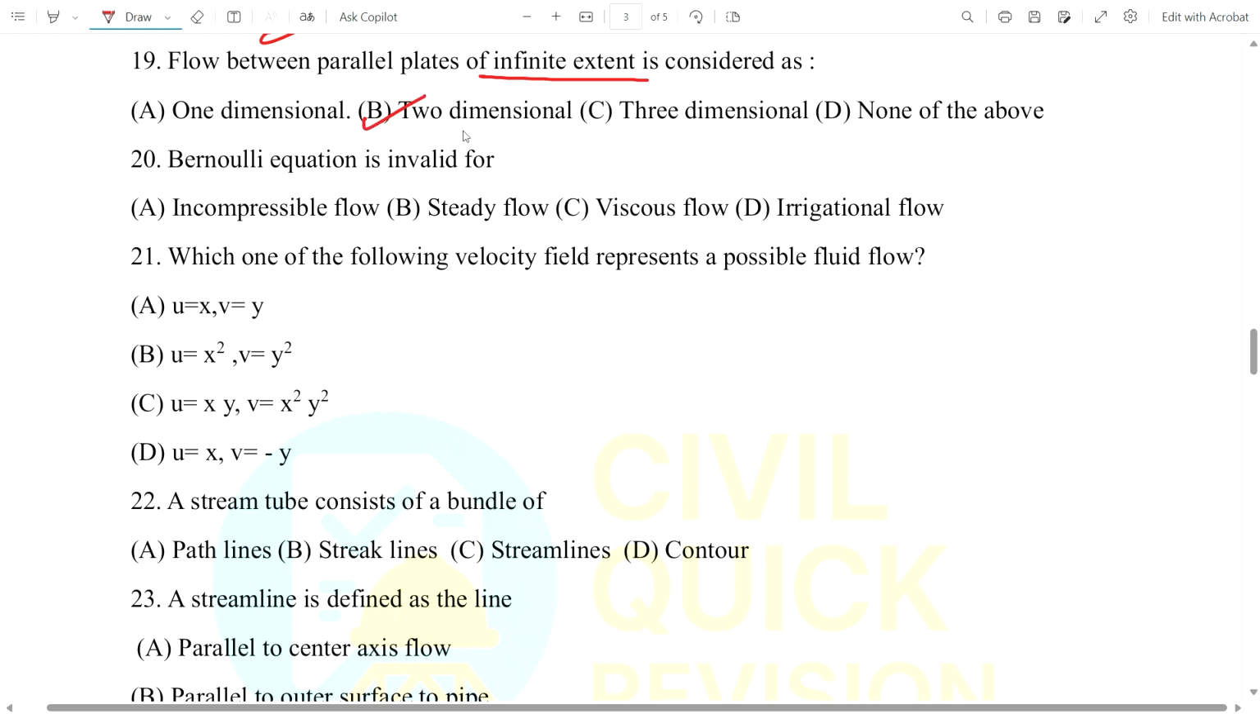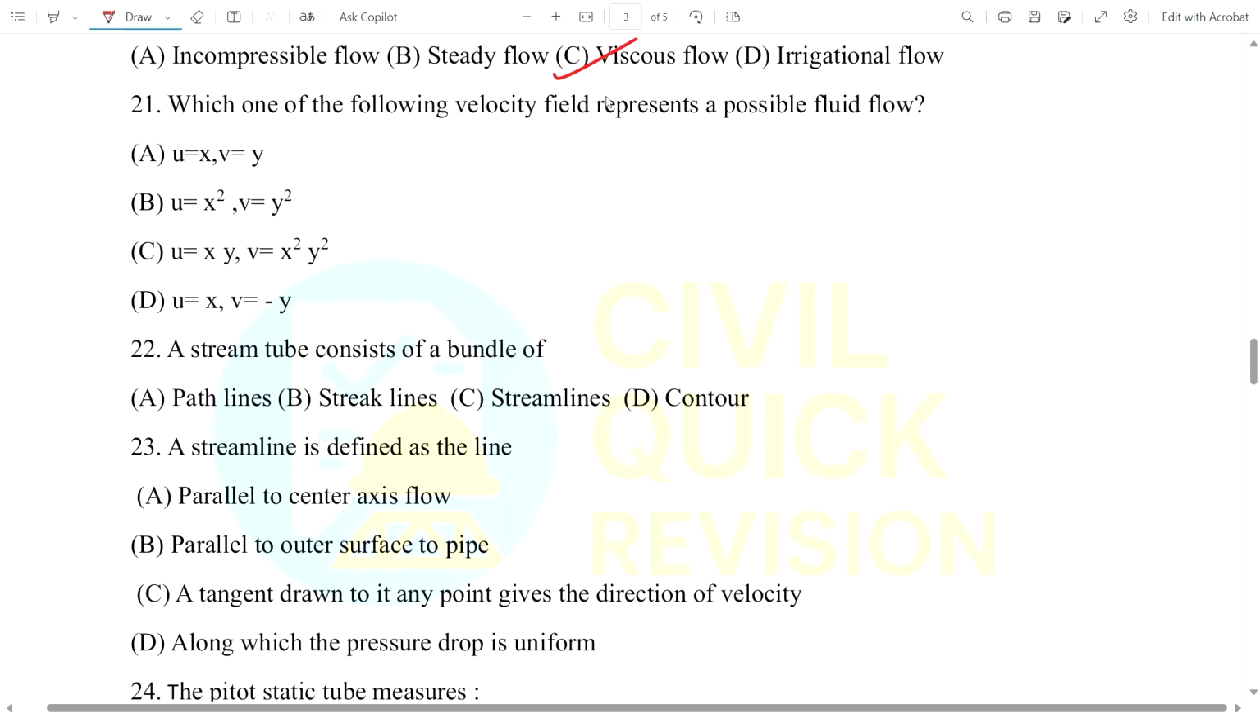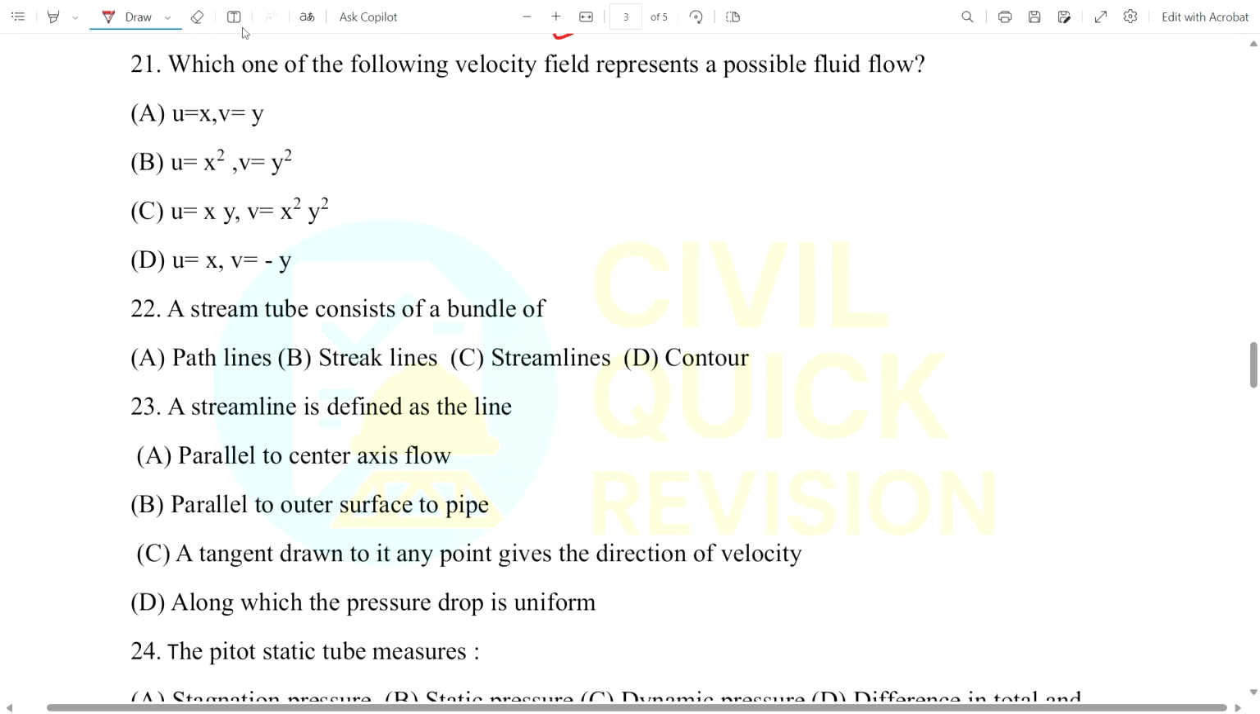Now coming to Bernoulli's equation, it is invalid for what? Incompressible fluid, steady flow, viscous flow, or irrotational flow. The option is viscous flow. It is not valid for viscous flow. Okay, now coming to question number 21. This is very important. You see, which of the following velocity fields represents a possible fluid flow?